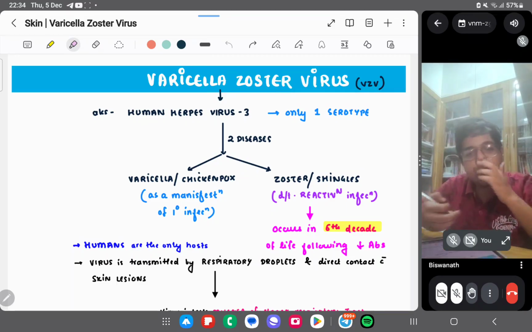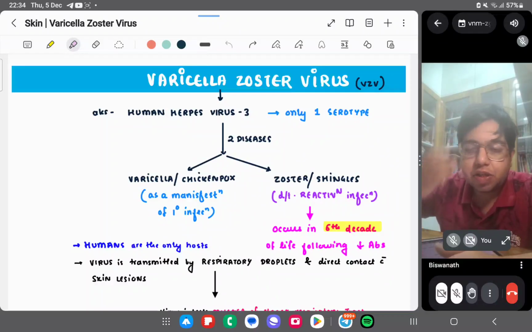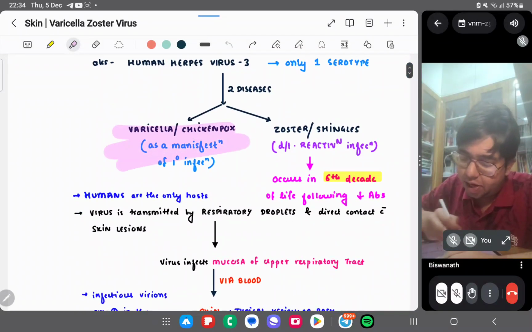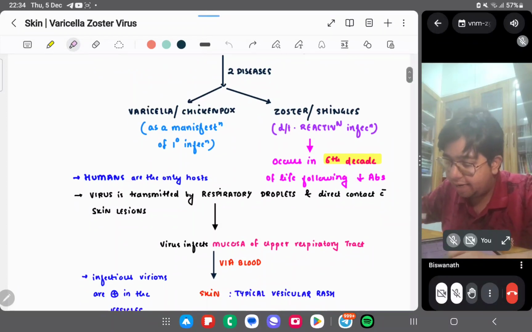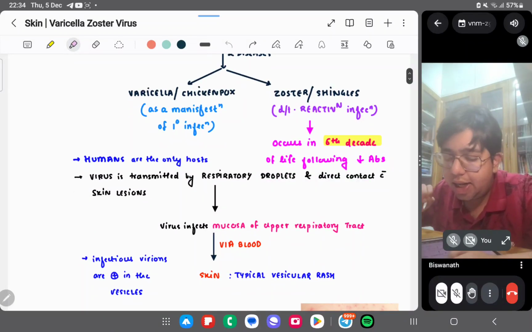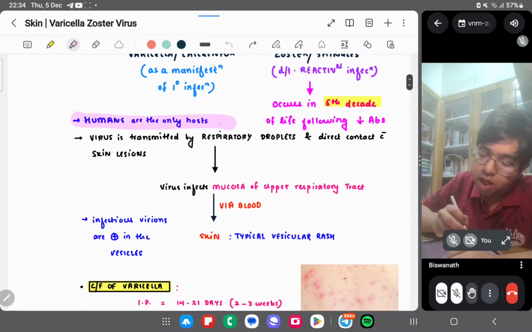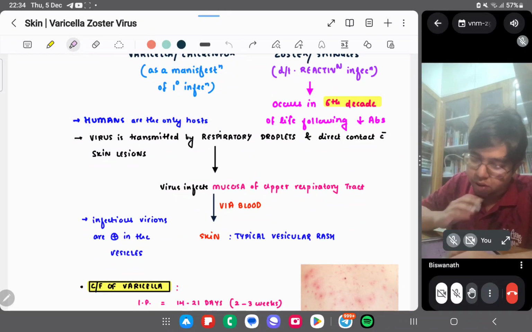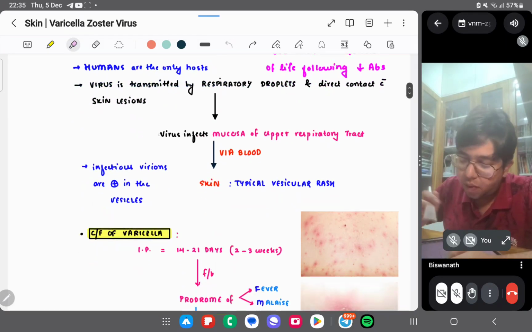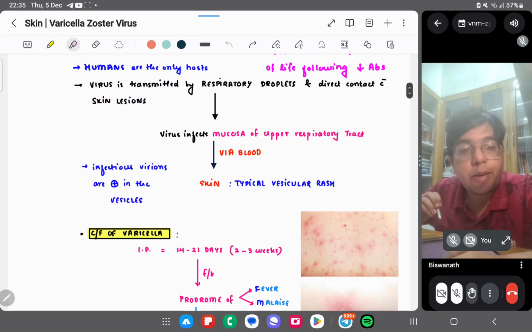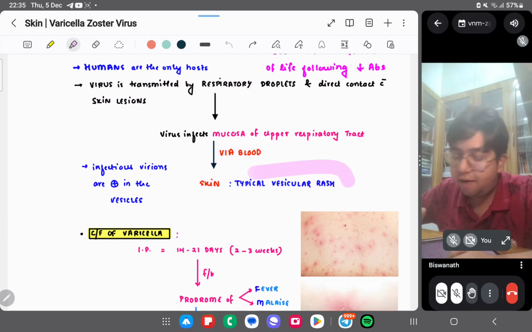So herpes viruses tend to reactivate, tend to cause latent infections, right? Varicella or chickenpox is the primary manifestation, and zoster or shingles is the reactivation manifestation, which occurs in the sixth decade of life, a late presentation. Humans are the only host. Virus is transmitted by respiratory droplets and direct contact. Virus infects the mucosa of the upper respiratory tract, and via blood it moves to the skin and causes the typical vesicular rash.